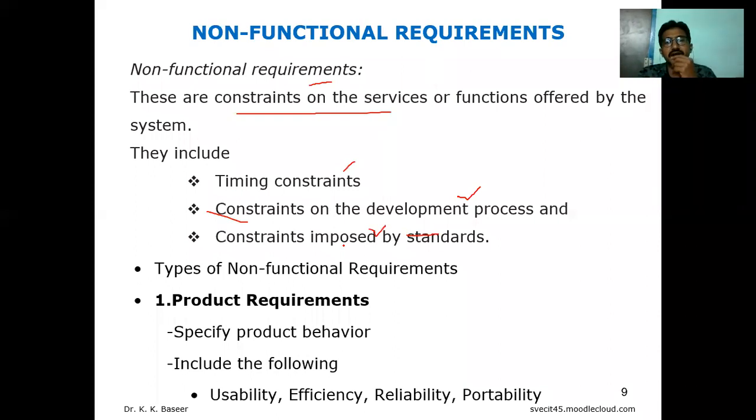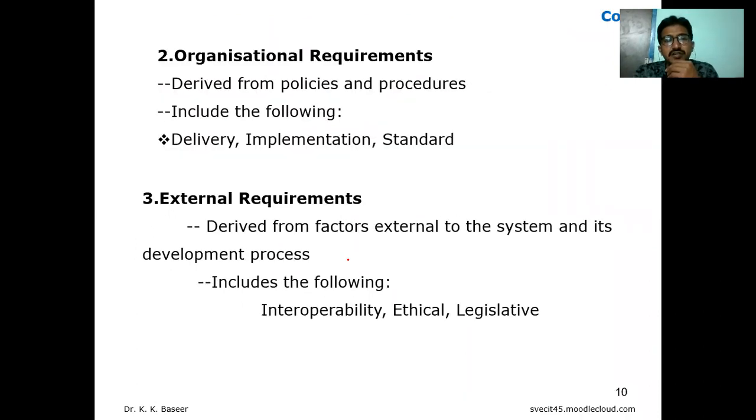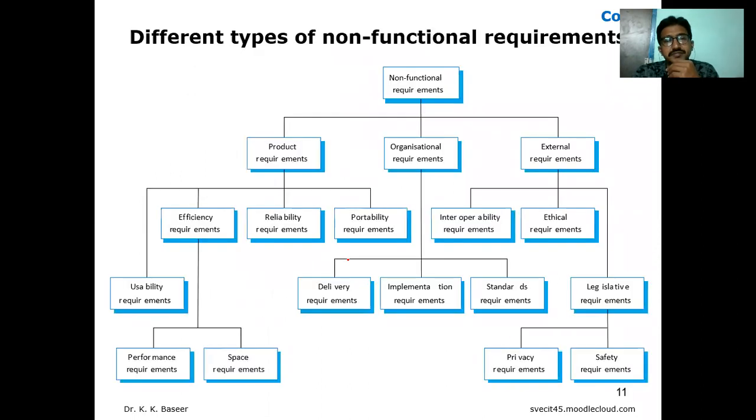Different types of NFRs: software requirement consists of user requirement and system requirement. System requirement again consists of three categories: FR, NFR, and domain. FR doesn't have any types, and domain doesn't have any types. Only NFR has different types. The first one is product requirement, the second is organizational requirement, the third is external requirements.